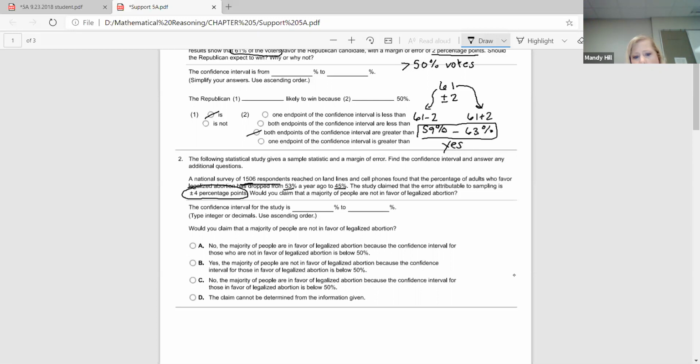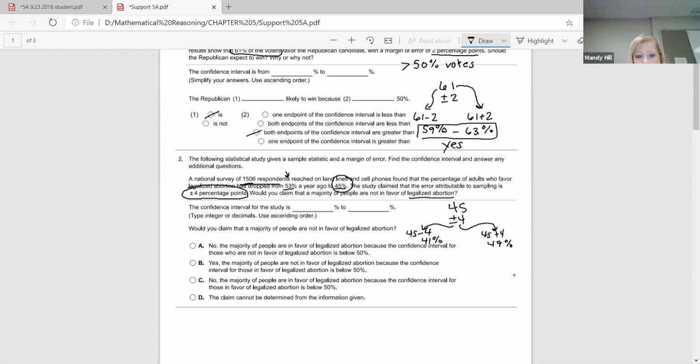Would you claim that a majority of people are not in favor of legalized abortion? So now we're not worried about what used to happen, right? It's dropped from 53% a year ago. Now it's 45%. So we're really not worried about this 53%. We're looking at 45%, and it says that we've got a plus or minus 4% error. So when we do 45 minus 4, we're down to 41% on this end. When we do 45 plus 4, we're at 49% on this end.